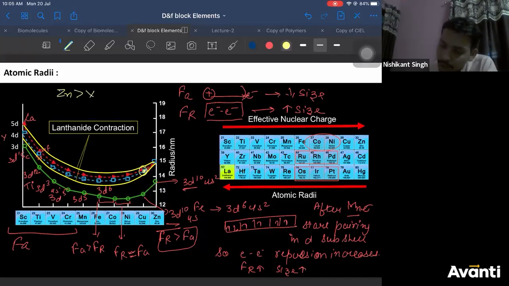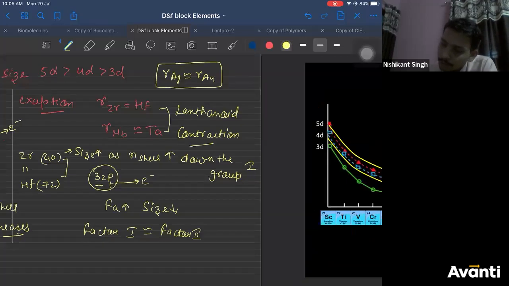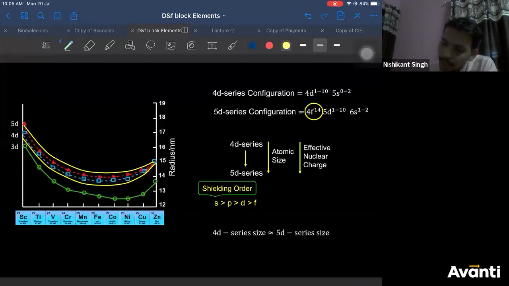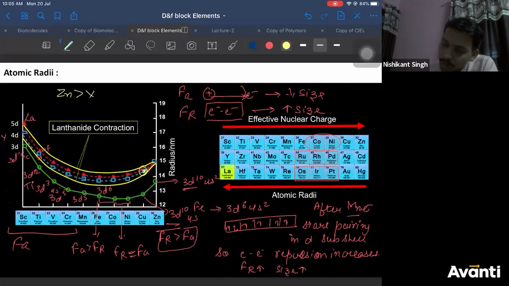They might be close, zinc and vanadium. Then we were having manganese and copper. So manganese and copper is sorted. Manganese is larger than copper. You can check from the graph.